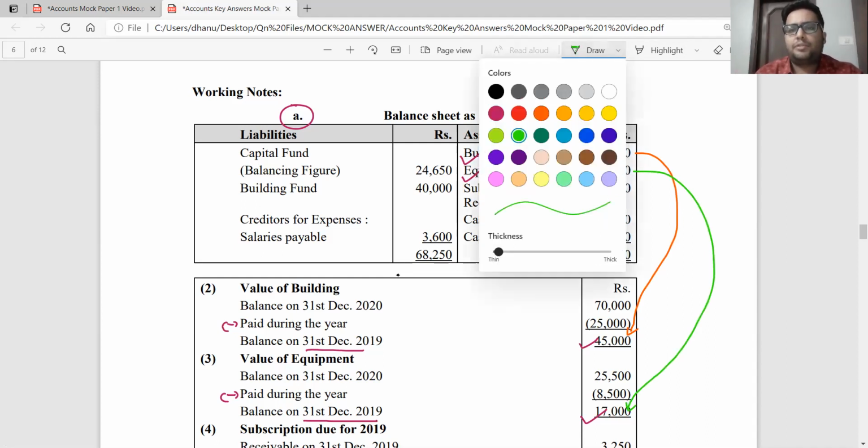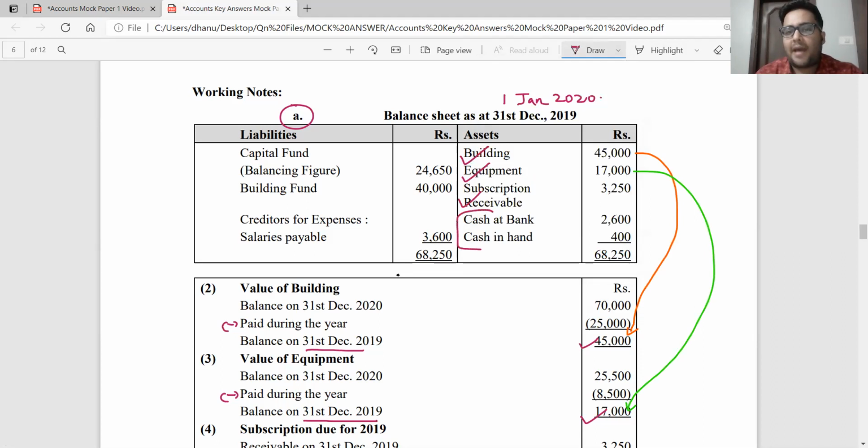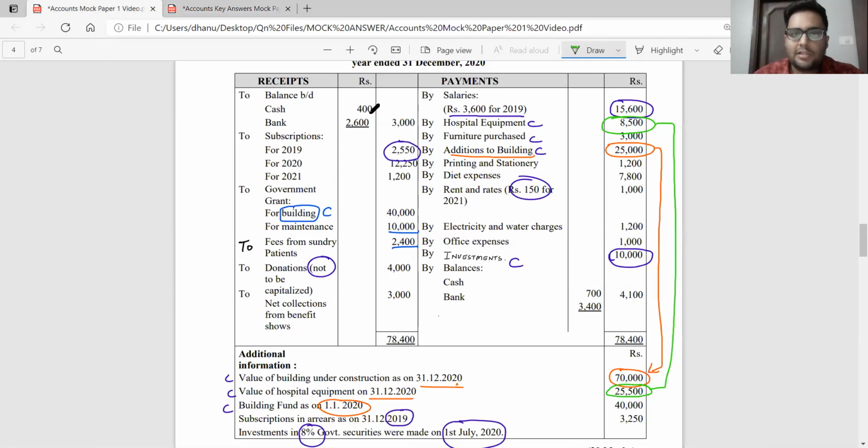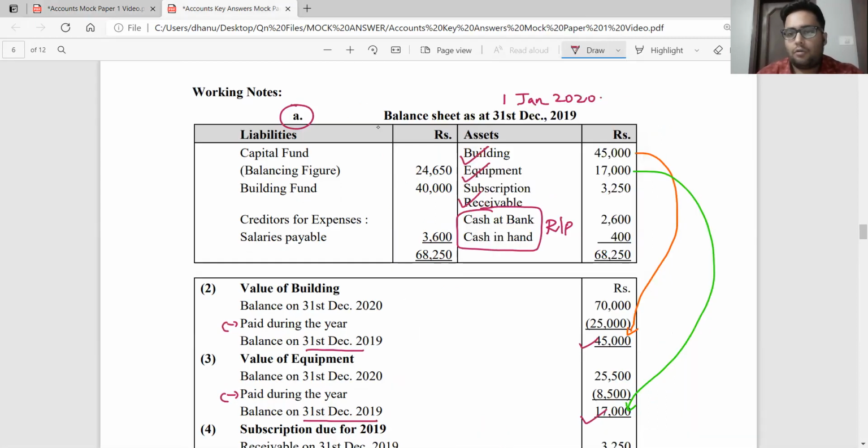Okay, there is subscription receivable to the extent of 3,250, which is an opening balance. And then I get my cash and bank opening balance. Where, sir? In my receipts and payments account. In the receipts and payments account, you start with the opening balance of cash and bank and you end with the closing balance. So the opening balance of cash and bank will be recorded. Let me just see what is the balance: 400 and 2,600. So the same thing recorded over here, 2,600 and 400.